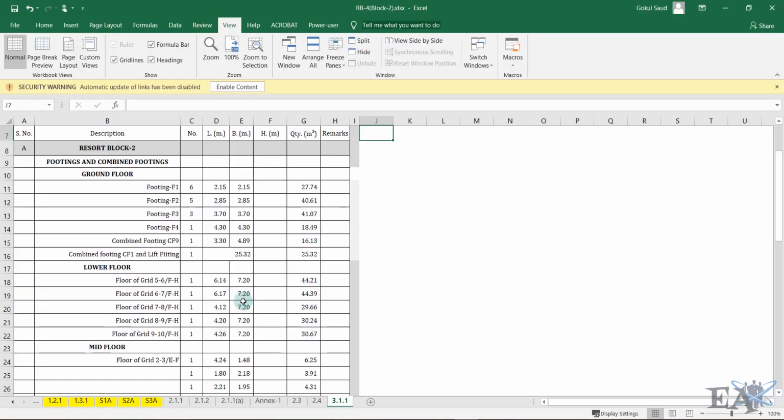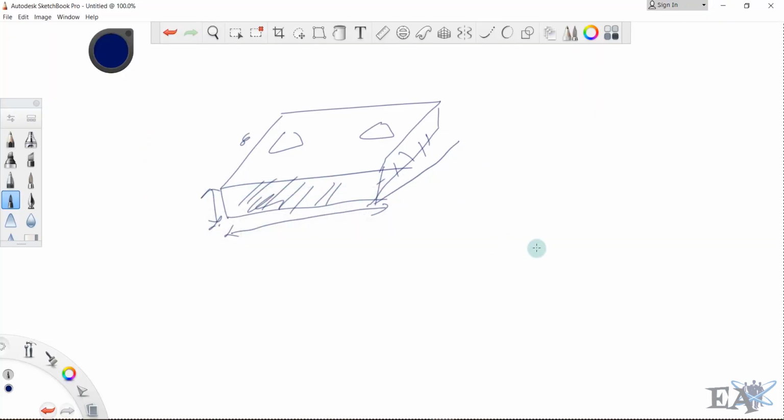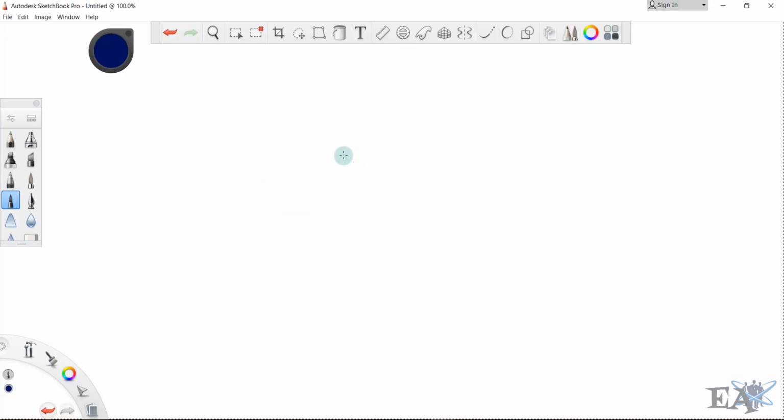This is how a running bill looks, and someday I'll show you the hard copy of the running bill, and this will give you an idea how a running bill actually feels. Now let us move on and talk about the measurement book. What is the measurement book, and why is it required?